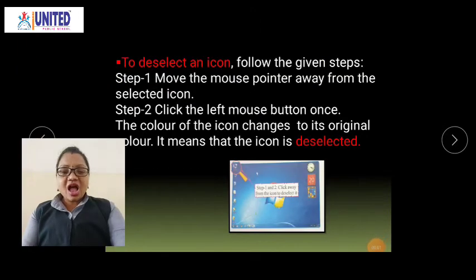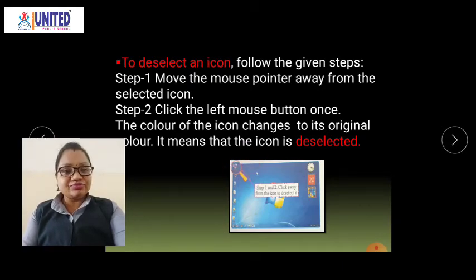Now let's see how you can deselect an icon. Follow the given steps again. Step 1. Move the mouse pointer away from the selected icon. Whatever item is selected, you have to take your mouse pointer away from that icon, into the center of the desktop. Now step 2, click the left mouse button once again. The color of the icon changes back to the original color. It means the icon is deselected.